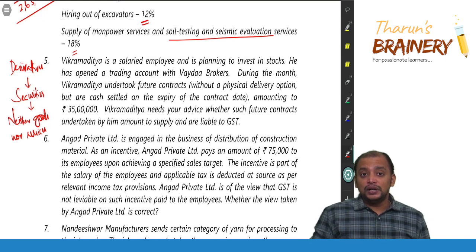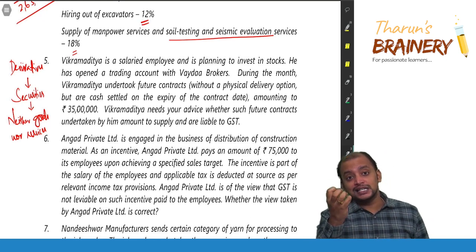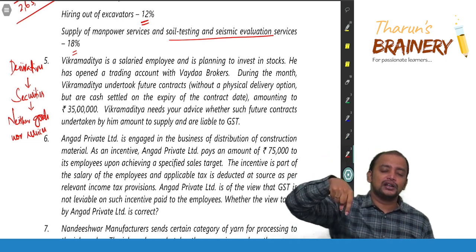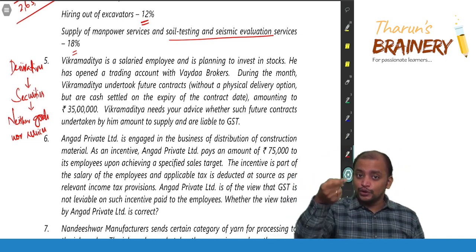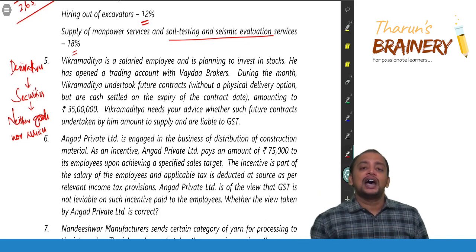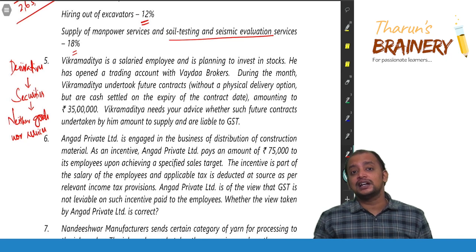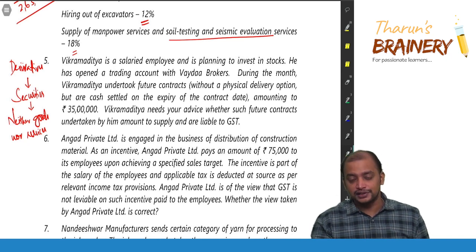But there will be one broker who will be charging some brokerage. On that brokerage, there will be GST. I am also telling the same. On that brokerage, definitely there will be GST and it will be treated as supply of services, because that will come under facilitating or arranging transactions in securities.